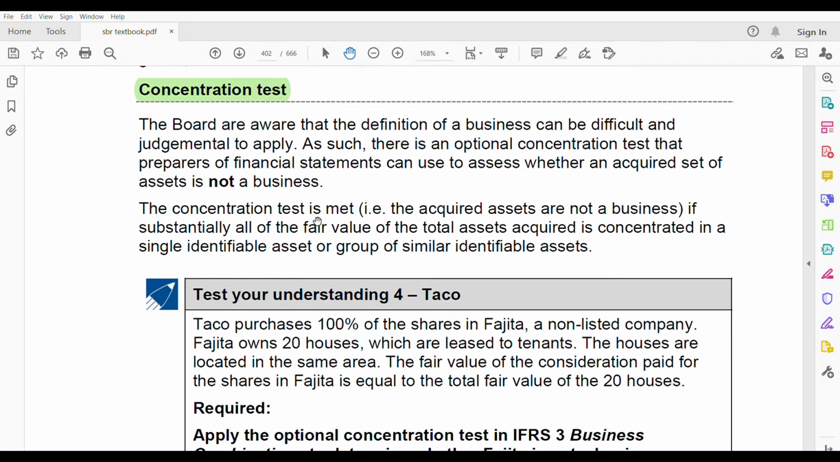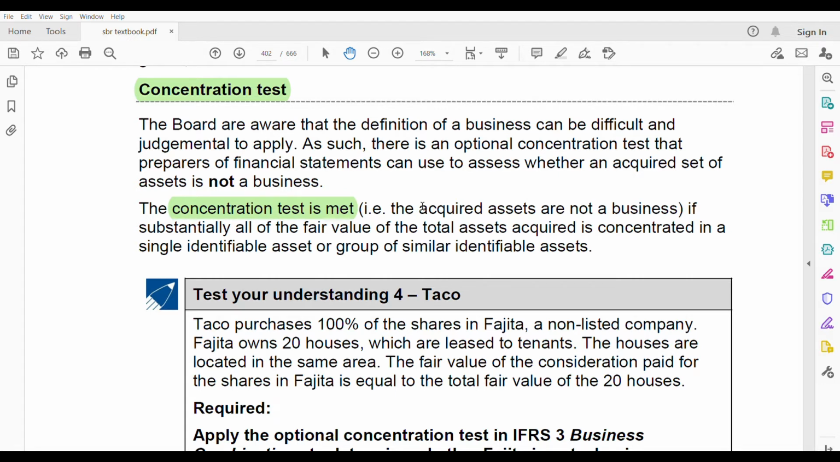Okay, the concentration test is met. The acquired assets are not a business. What is the meaning of concentration test is met? The concentration test is met when your acquired assets are not businesses.